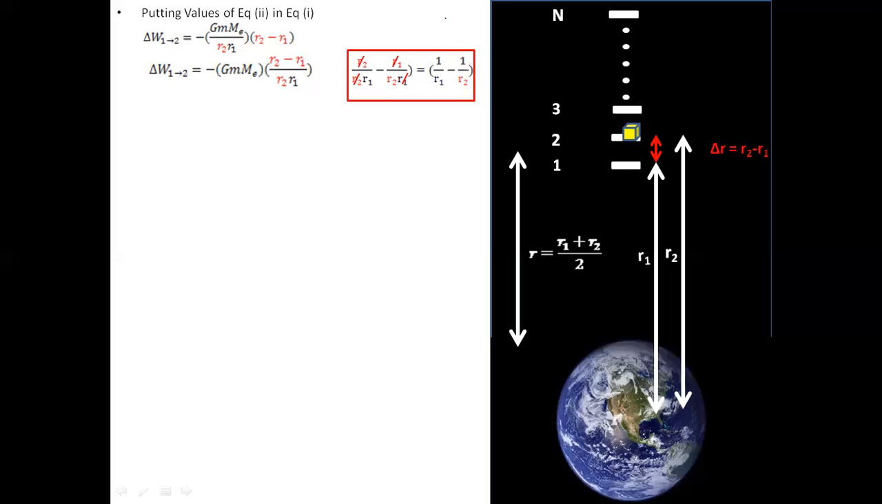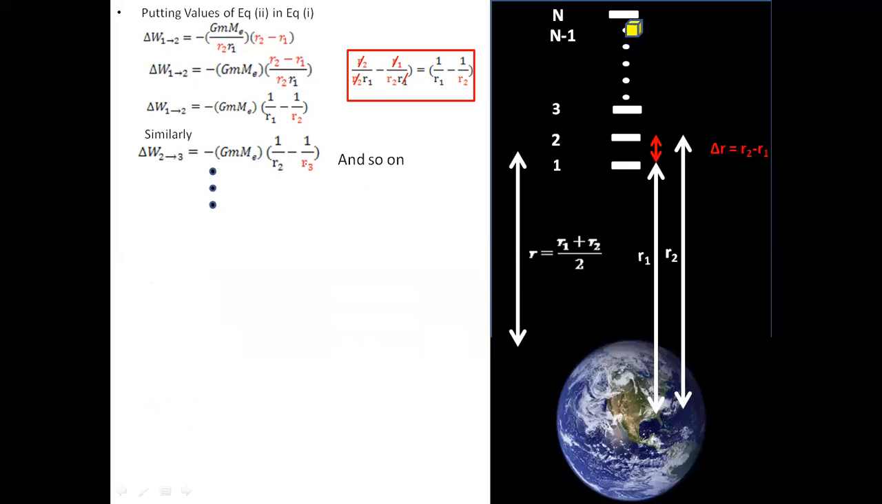We are left with 1 over R1 minus 1 over R2. Putting the values in the equation back again, the work done from 1 to 2 will be equal to minus G Me m, where Me is the mass of the Earth, times 1 over R1 minus 1 over R2. In a similar method, we can use it for moving from 2 to point 3. We get 1 over R2 minus 1 over R3, and so on till we get to point N.